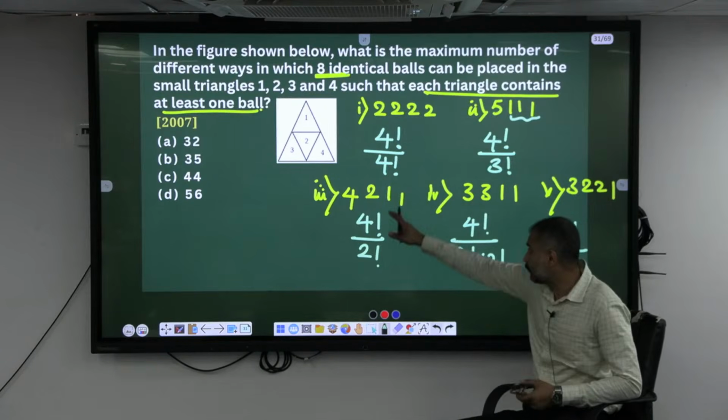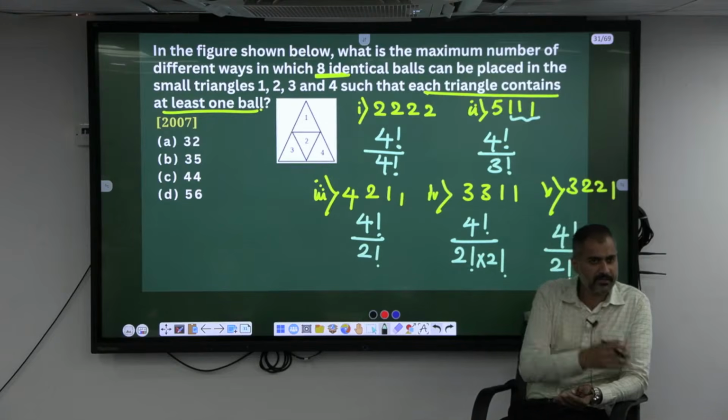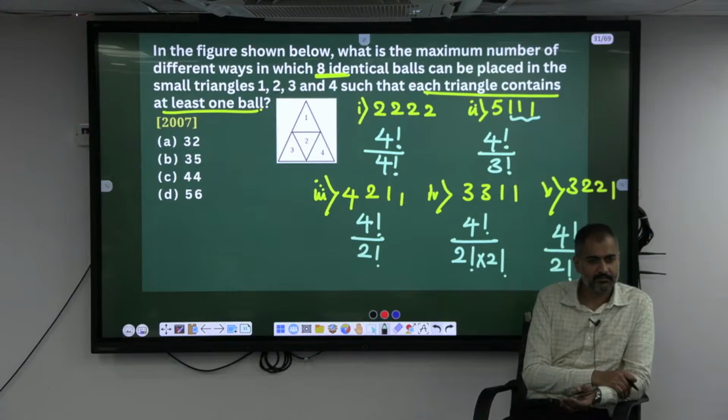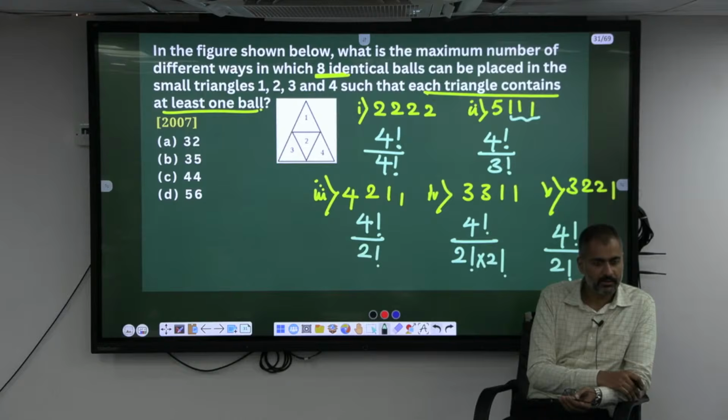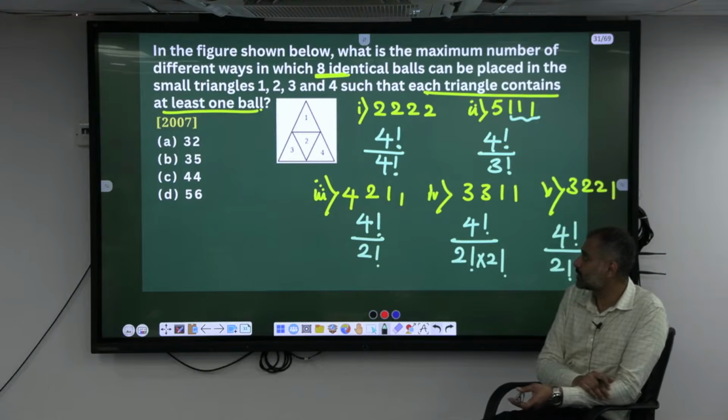Though you are placing 4, 2, 1, 1, you can change their order. You can place the same 4, 2, 1, 1 in different triangles. Combination is something where you are choosing and leaving one of the cells blank. But here, none of them are blank. You are placing the balls in each and every triangle, but in a different way. Though the number of balls is the same, you can place the same number of balls in different triangles. Hence, he has given the names of the triangles 1, 2, 3, 4.